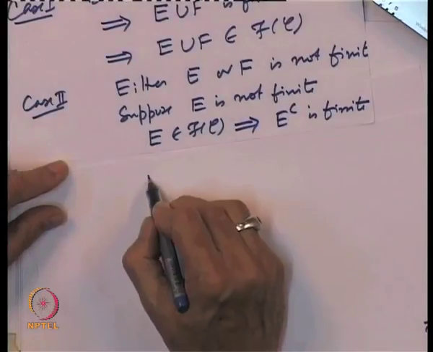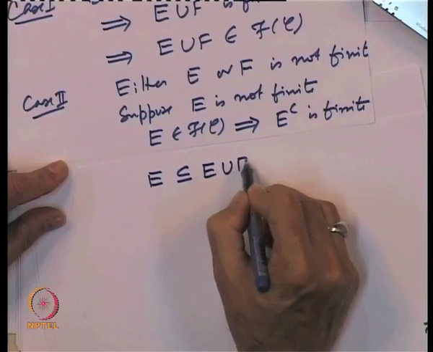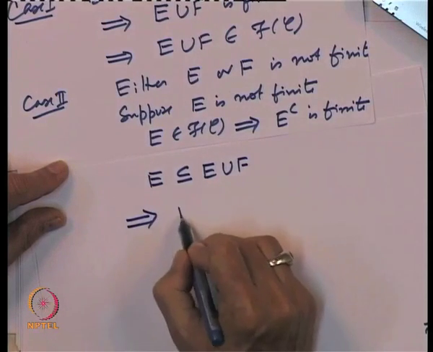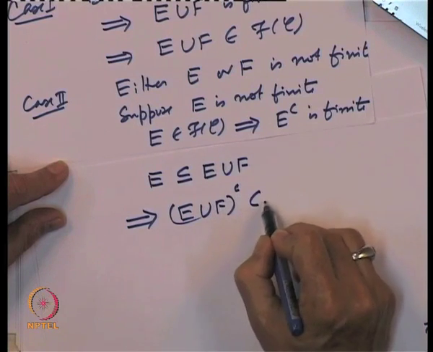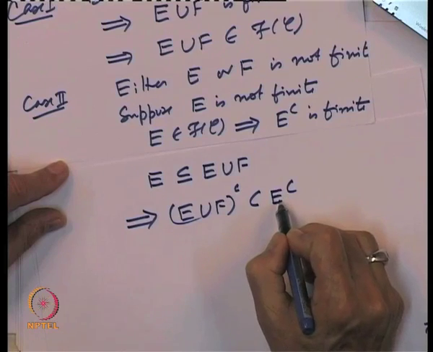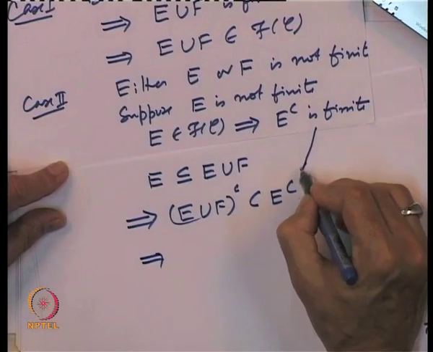Let us look at now, E is contained in E union F, but that implies that E union F complement is contained in E complement, and E complement is finite.